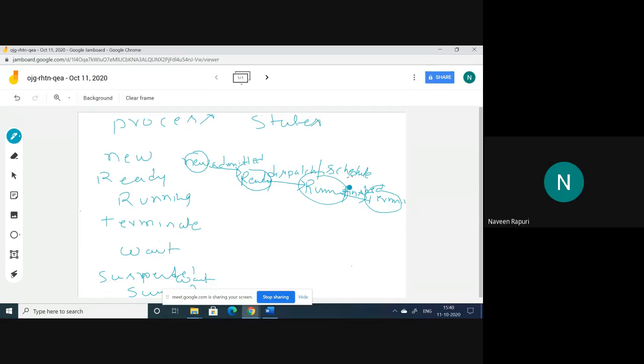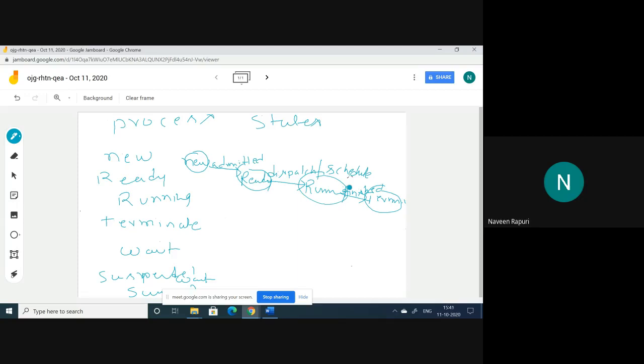So these four states are mandatory for every process: new, ready, running, and terminate. We may get a theoretical question in GATE or some competitive exams, like how many states are minimum required to execute a process? That means a minimum of 4 states are required. So these are the 4 different states that are minimally required.